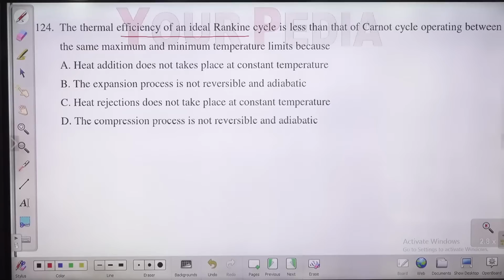So why is the Rankine cycle efficiency lesser as compared to the Carnot cycle efficiency? What do you feel? What is the reason? Because heat addition does not take place at constant temperature. Expansion process is not reversible. Expansion and compression, both are reversible adiabatic. Heat rejection does not take place at constant temperature. Rejection takes place at constant temperature, guys.